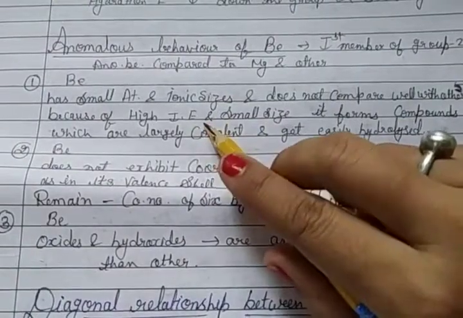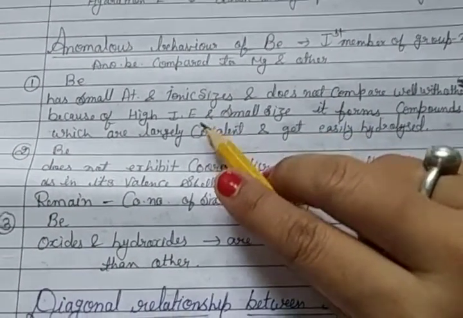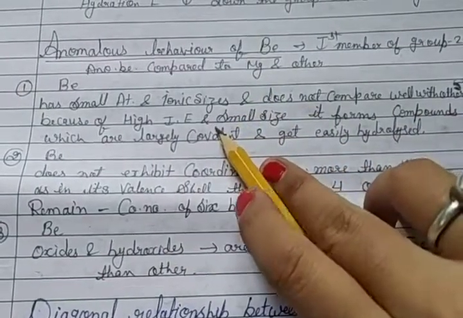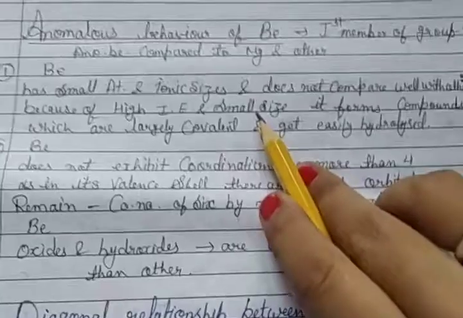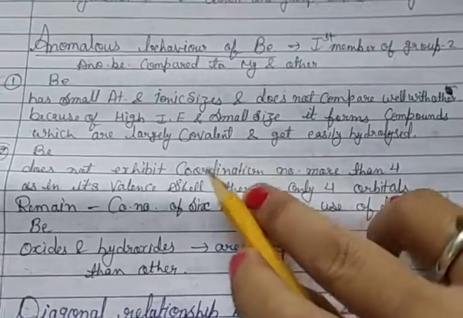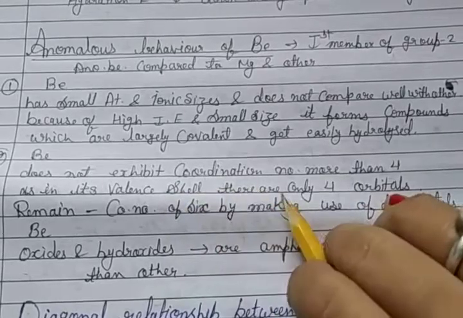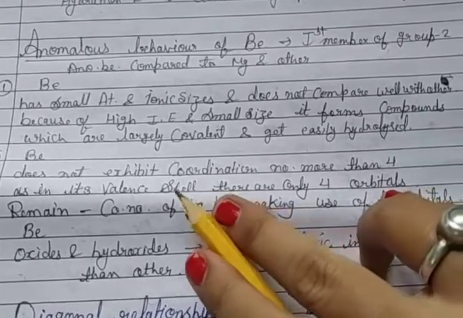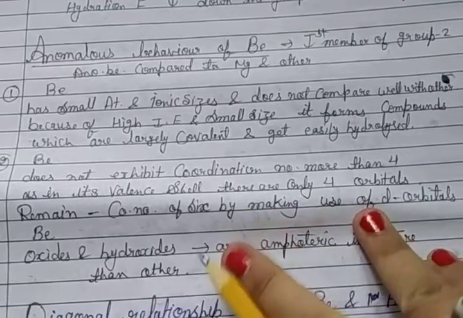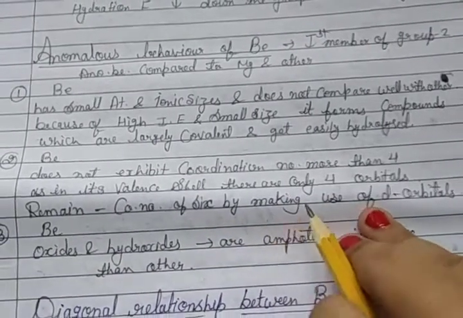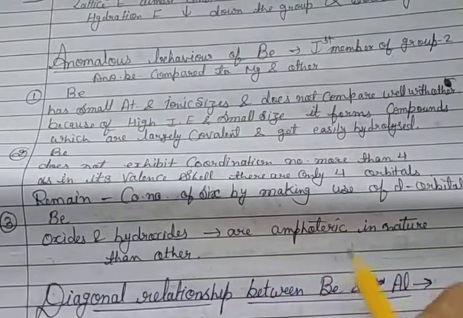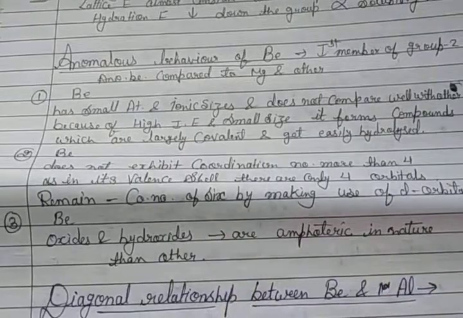First is small atomic and ionic size, which does not compare well with the others because of high ionization enthalpy and small size, and it forms compounds which are largely covalent and get easily hydrolyzed. Then beryllium does not exhibit coordination number more than 4, as its valence shell has only 4 orbitals, while the others reach coordination number 6 by using d orbitals. Then beryllium oxide and hydroxide are amphoteric in nature, unlike the others.